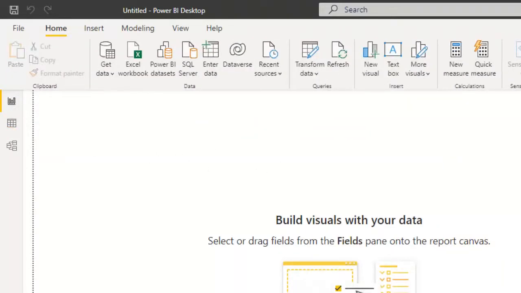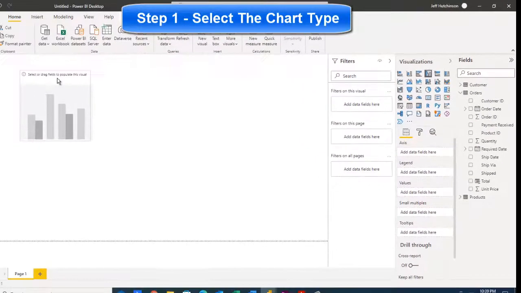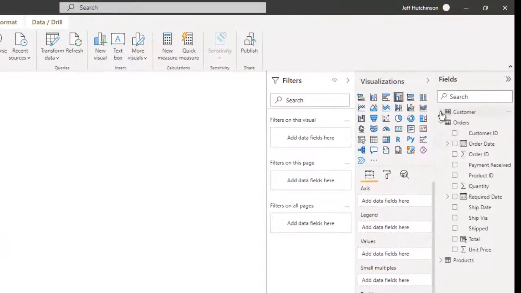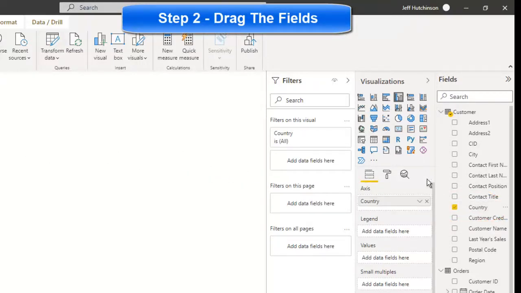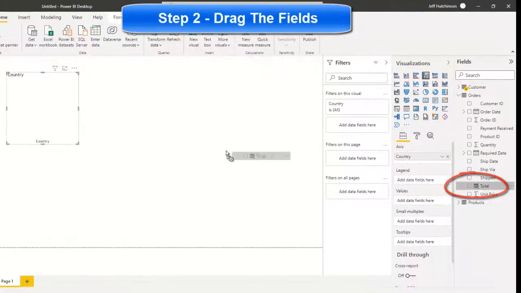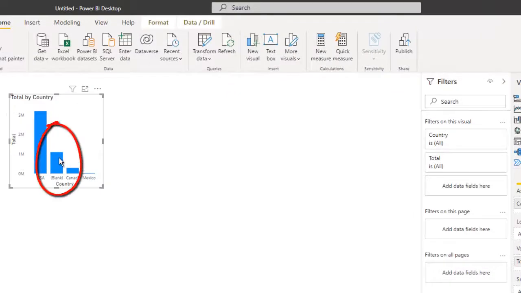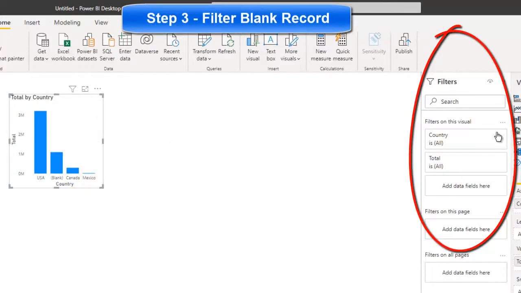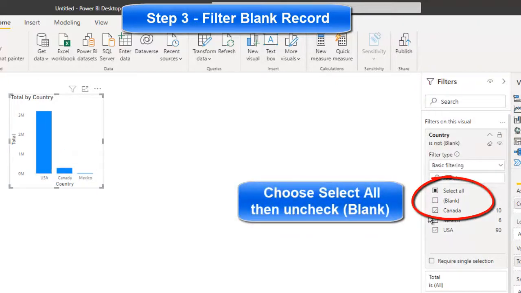And we're going to choose the clustered column chart in the visualizations area. It looks like we're going to put in from the customers table, we're going to choose the country field, drag that and drop that on that visual. But since these fields are related, we're going to go over to the orders table and we're going to put the total field in there as my numeric field, which creates my visual report. But you can see there's a record that gets stuck in here called blank. That's maybe an error or something like that. So we could filter that out. I could go over to the filters on this visual and remove that blank in this manner.